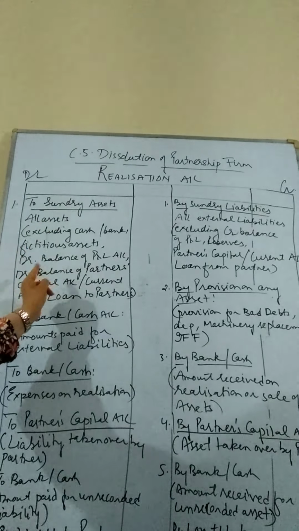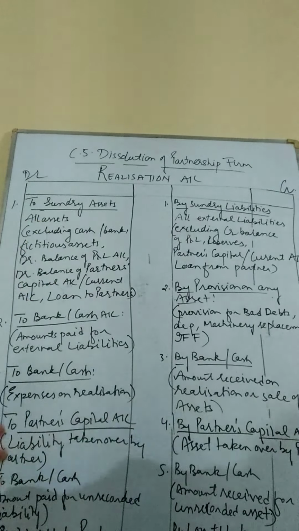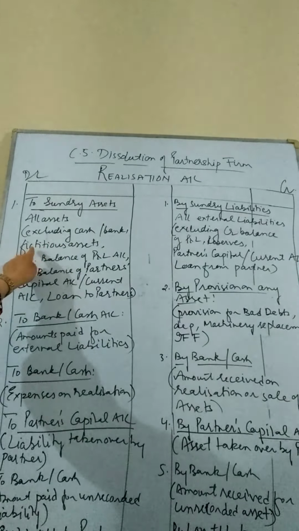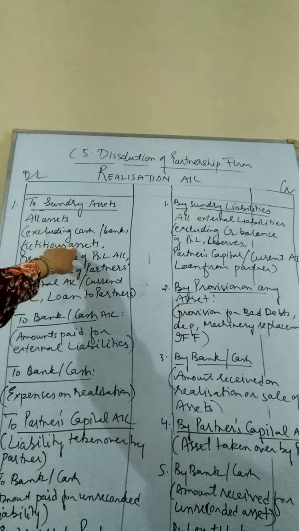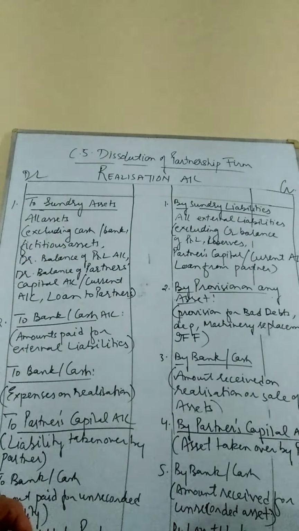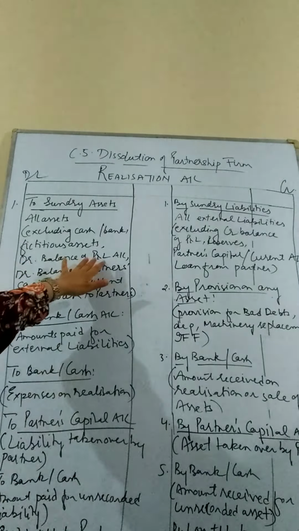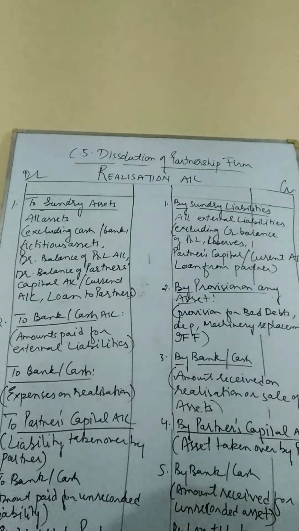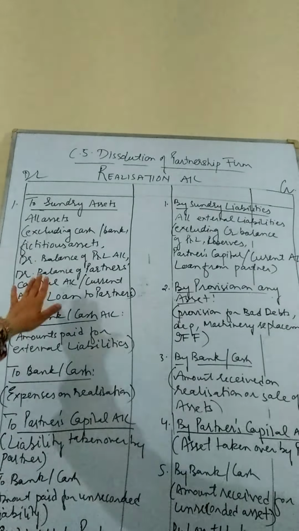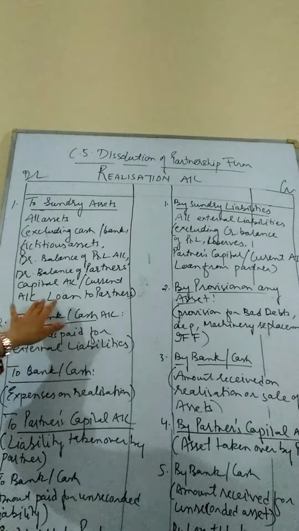Land, building, plant, machinery, equipment, whatever assets are available. Except these assets, which will not be written over here as a transfer. Cash or bank will not be written. Fictitious assets, the nominal assets such as deferred revenue expenditure and advertisement suspense account, will not be written over here. Then the debit balance of P&L account, which is also shown on the asset side of the balance sheet, will not be written. Debit balance of any partner's capital or current account, if mentioned in the previous balance sheet, we will not write it. Then loan to the partner,